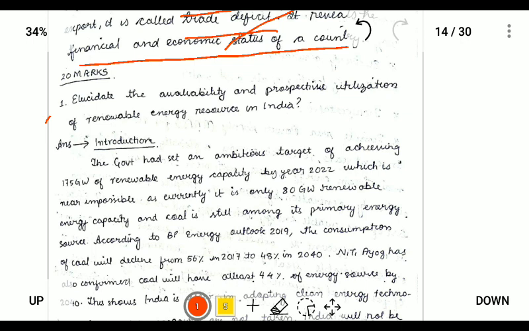It is very important. Elucidate the availability and prospective utilization of renewable energy resources in India. So we have availability and prospective utilization of renewable energy. First we have to explain the availability of renewable energy.